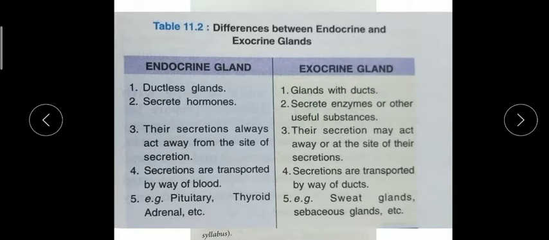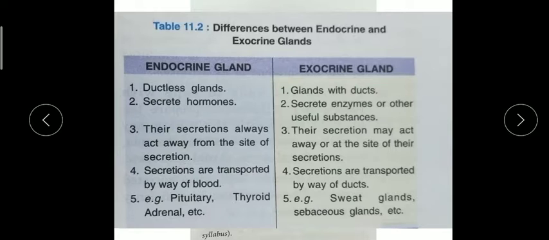Now, endocrine glands secrete hormones. This chapter is about the endocrine glands, and 4 are given, the main glands included in your syllabus. The second point: exocrine glands secrete enzymes and other useful substances, can be proteins, catalysts, pigments, anything.